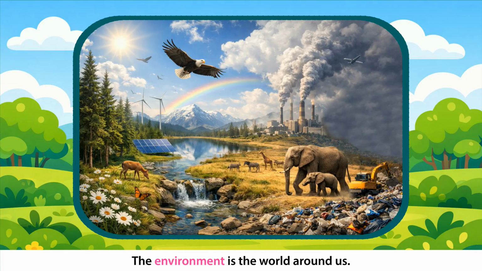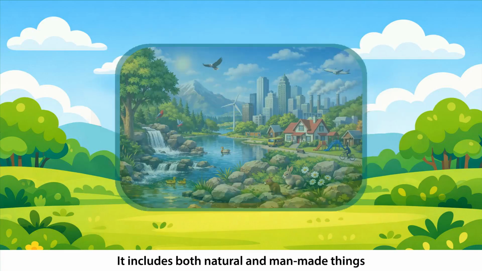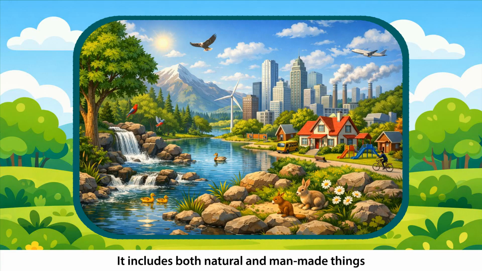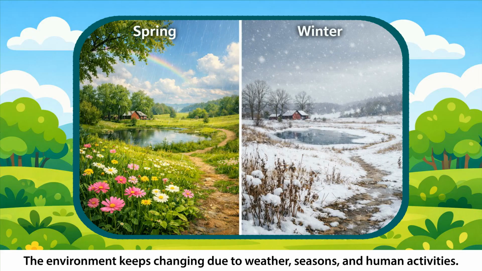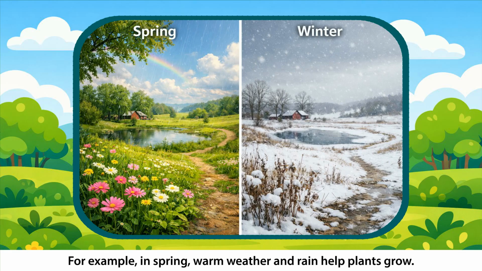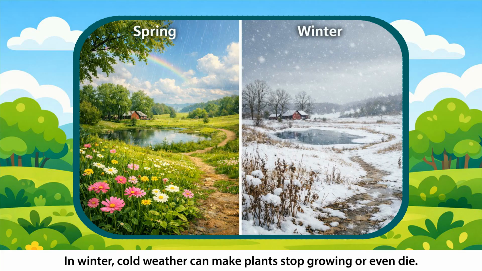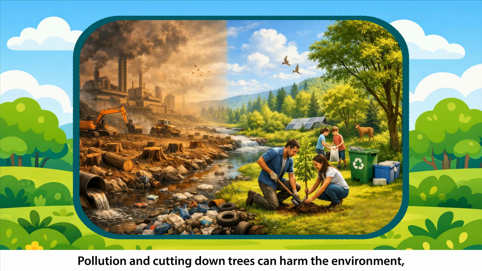Environment and health. The environment is the world around us. It includes both natural and man-made things like trees, air, water, plants, animals, rocks, cities, houses, and schools. The environment keeps changing due to weather, seasons, and human activities. For example, in spring, warm weather and rain help plants grow. In winter, cold weather can make plants stop growing or even die. Pollution and cutting down trees can harm the environment, but planting trees and reducing waste can help protect it.